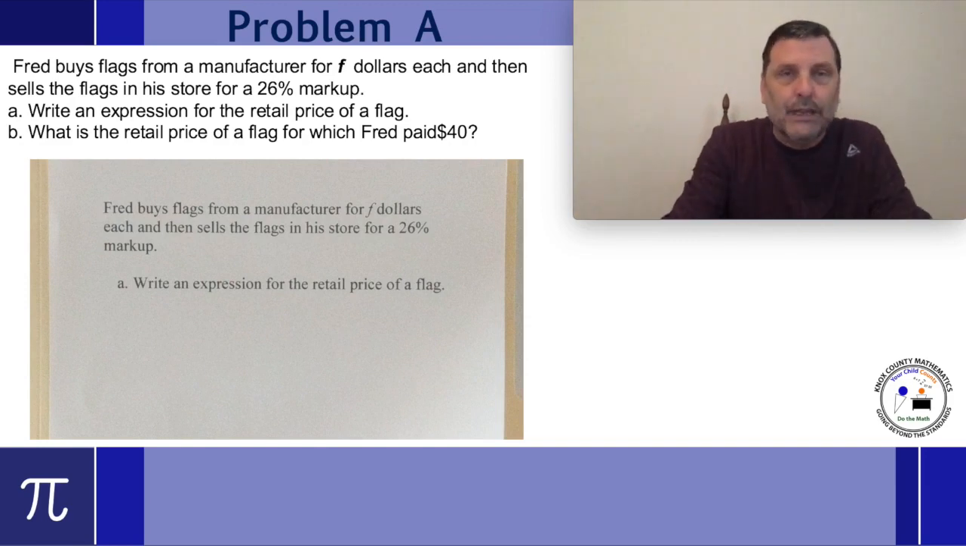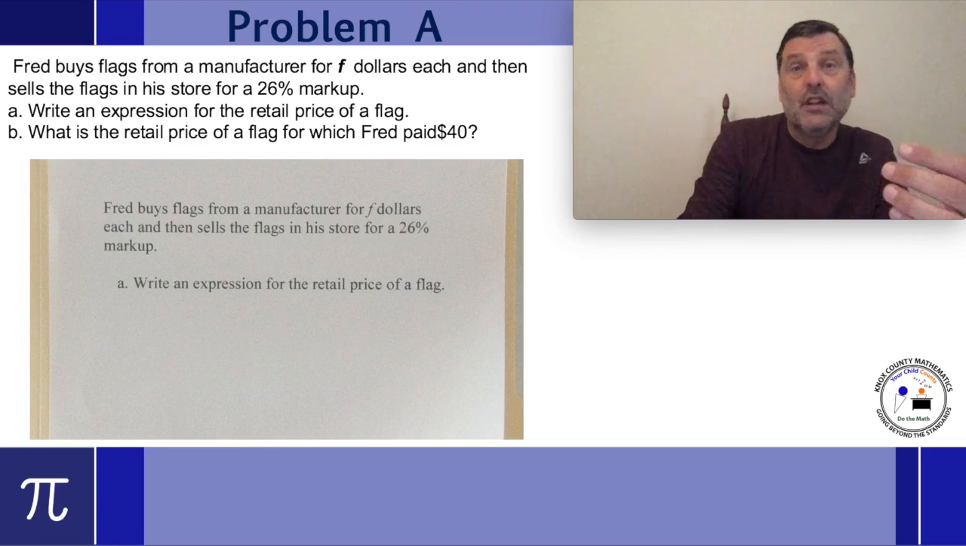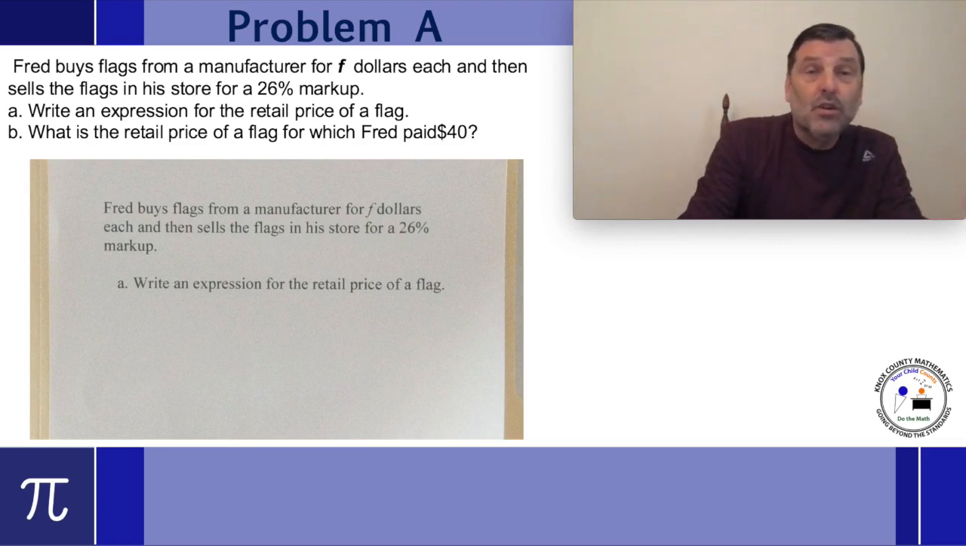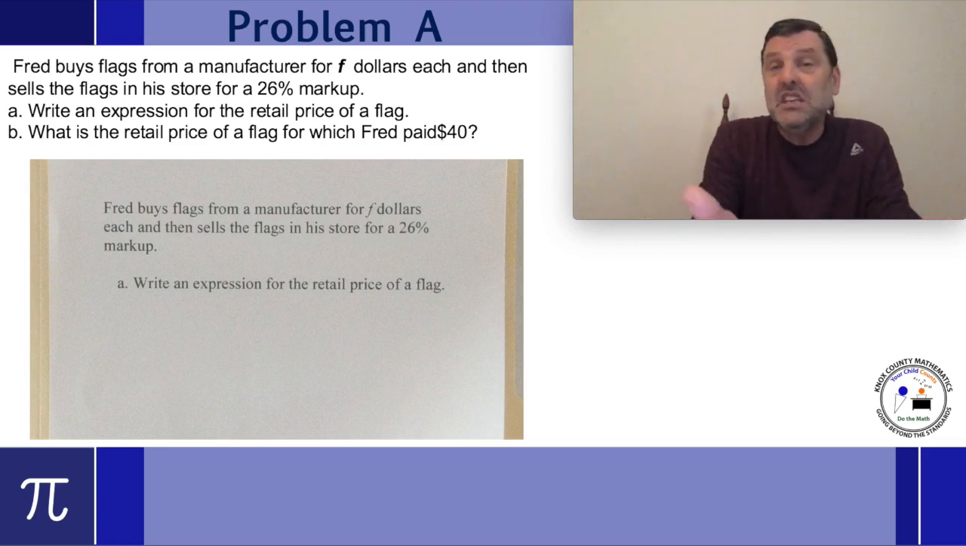So let's break that problem down. That's what I love to do. Fred buys flags from a manufacturer for $F. We make that a variable F because we don't know how much he buys it for. Depends on the manufacturer. One manufacturer, one person, he might buy them for $40. One he might buy them for $30. It could vary. So therefore we'll make it the letter F.